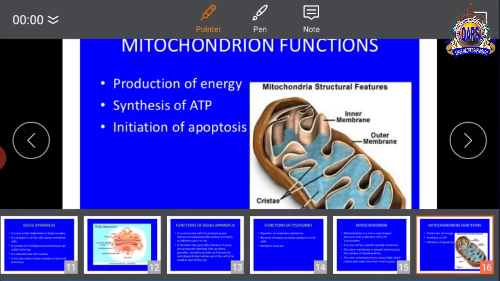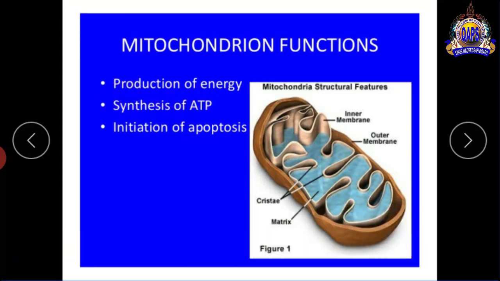Function of mitochondria. Number one function of mitochondria is production of energy, synthesis of ATP, and initiation of apoptosis. Production of energy, hence we call it the powerhouse of the cell. Mitochondria is the powerhouse of the cell because mitochondria help in the formation of energy, which animals utilize.